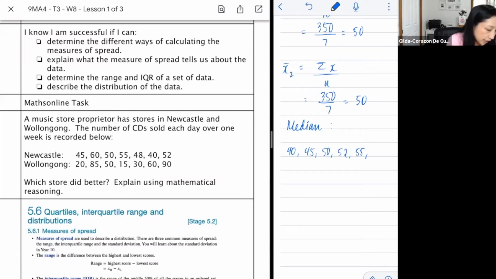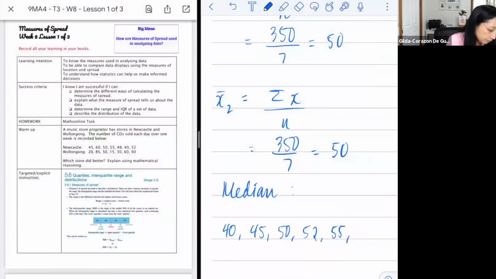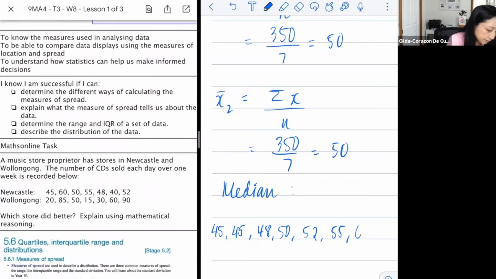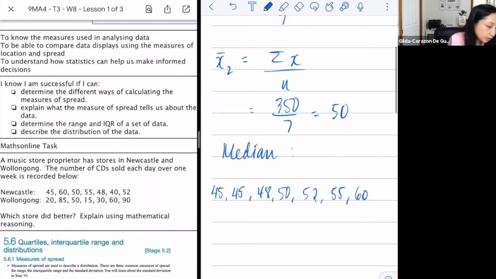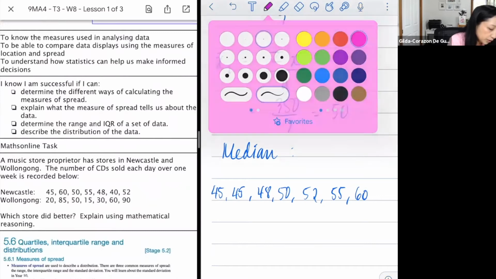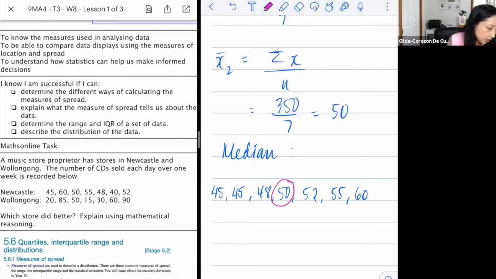Yes, we forgot 48. So 40, 45, 48, 50, 52, 55, 60, and therefore your middle score is 50. It seems like it's the same as your mean for this one.